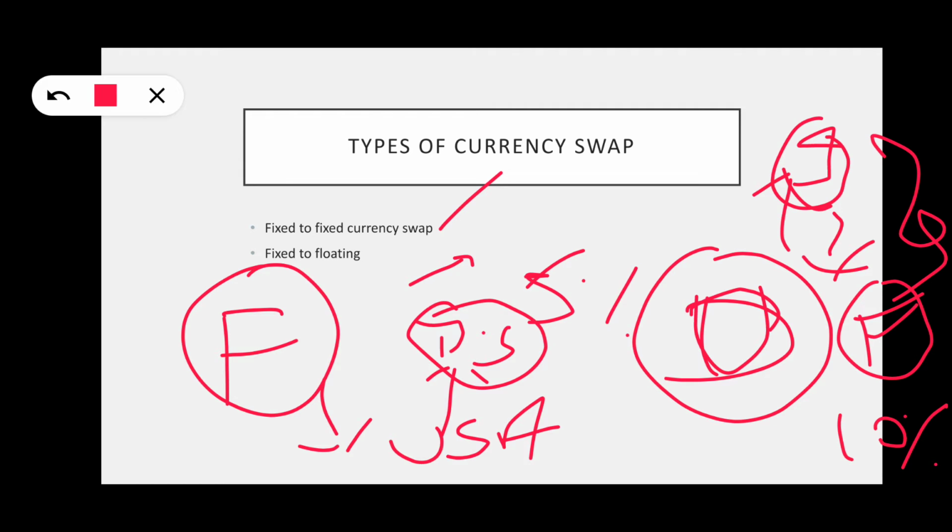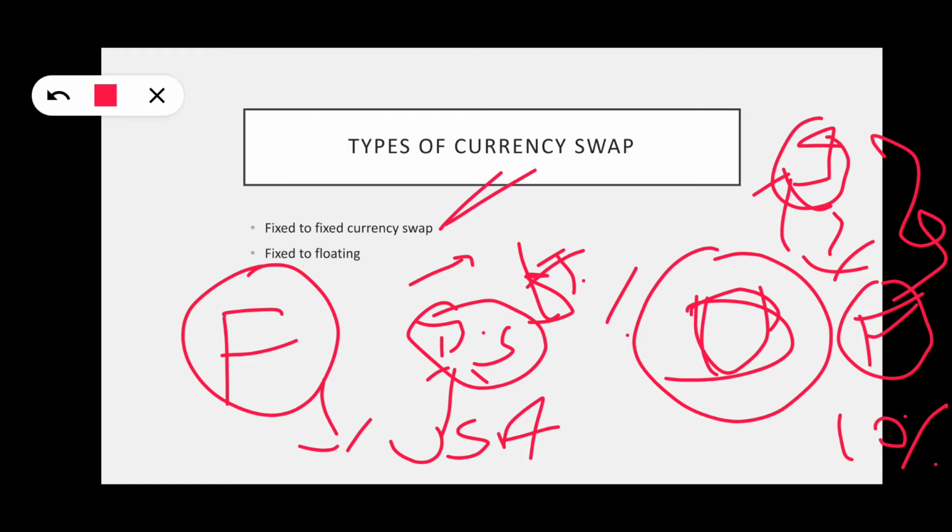See, here the rate is fixed. It is called fixed to fixed currency swap. Suppose this USA bank has said, don't pay 5%, pay at LIBOR. All of you know LIBOR. LIBOR is the London Interbank Offered Rate. It is the rate by which the bank chooses the interest rate for lending money.